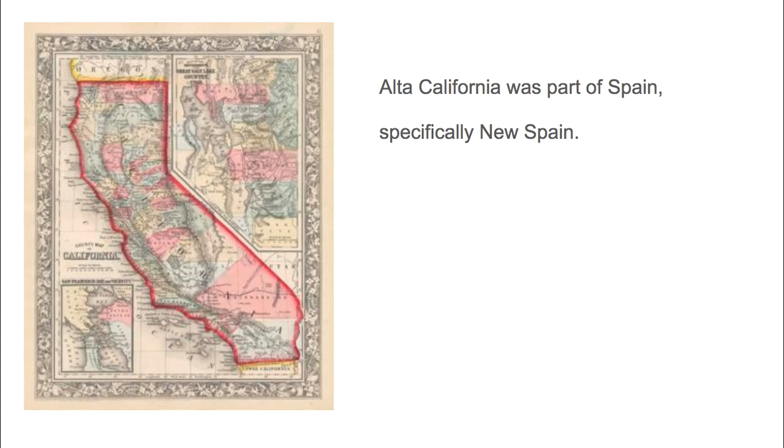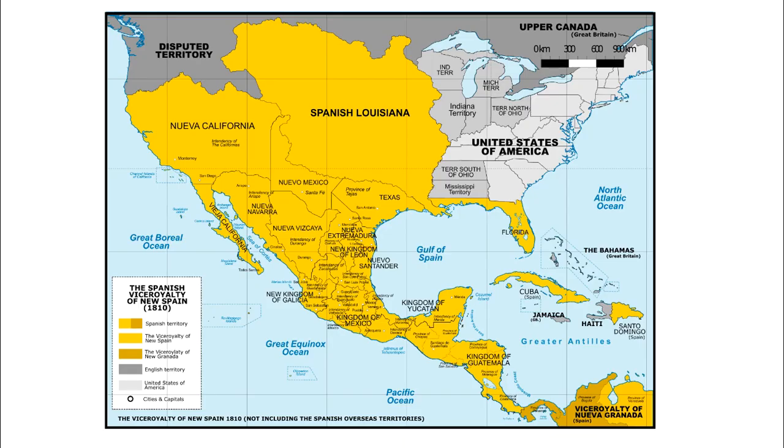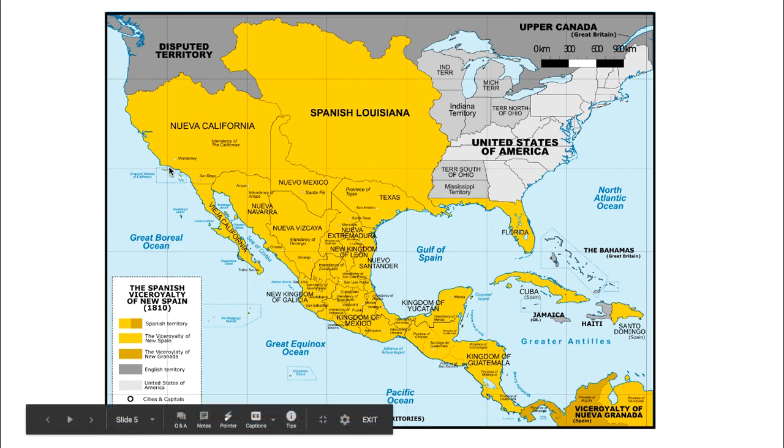This is a map of Alta California, which at the time was a part of Spain, specifically New Spain or Nueva España. This is a map of New Spain, Nueva España, and all of the territory that Spain claimed as its own in 1810. So you can see that Alta California is here.